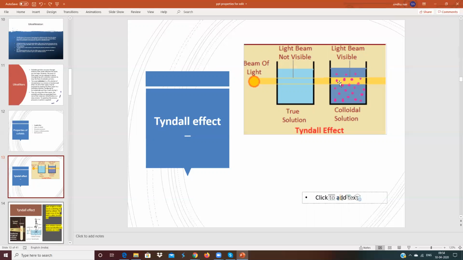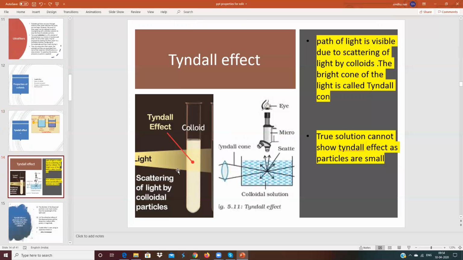This property is called the Tyndall effect. You can see the light passing through the colloidal solution; the path is visible due to scattering of light by colloidal particles. A true solution does not show the Tyndall effect because its particles are small.